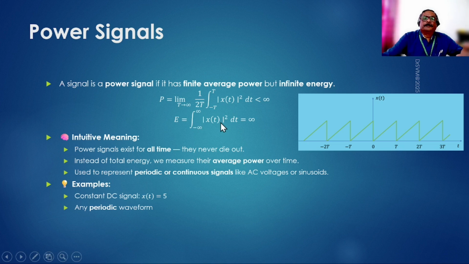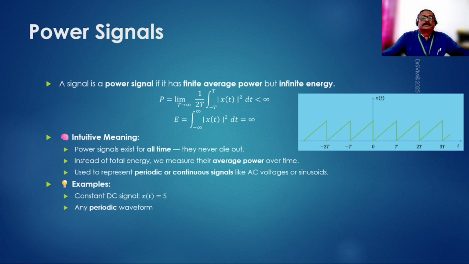On the other side, this is 25 and being integrated from minus infinity to plus infinity, at every time 25 gets added, 25 gets added, 25 gets added, and this gets added an infinitely large number of times, therefore the total value has to be something infinite. Or any periodic waveform, as we just looked at here, is going to have a finite power but will have infinite energy.